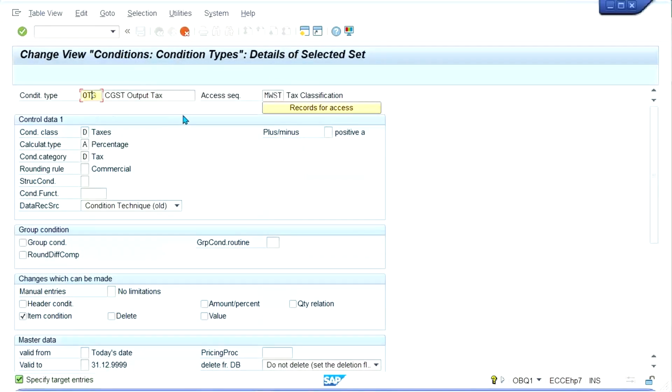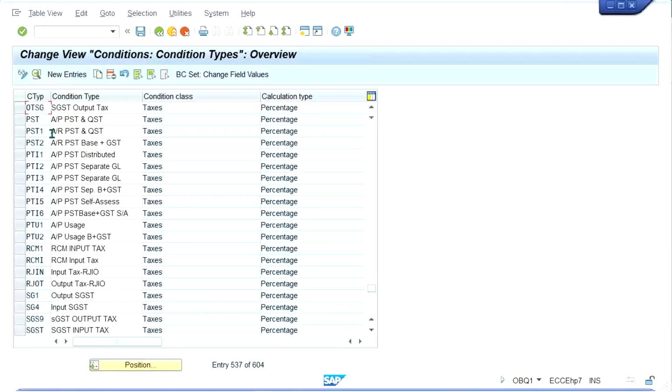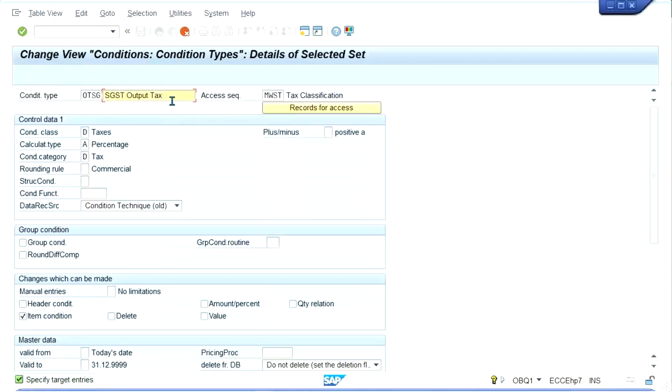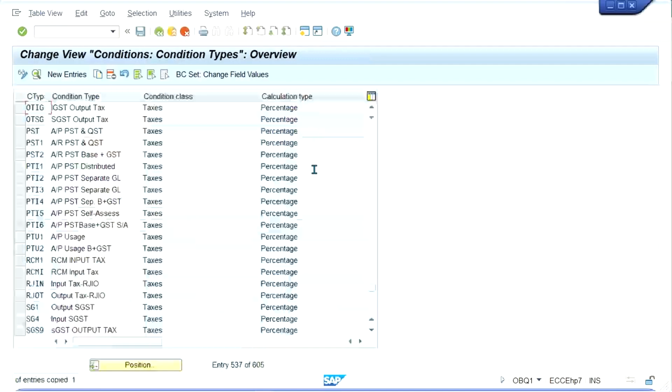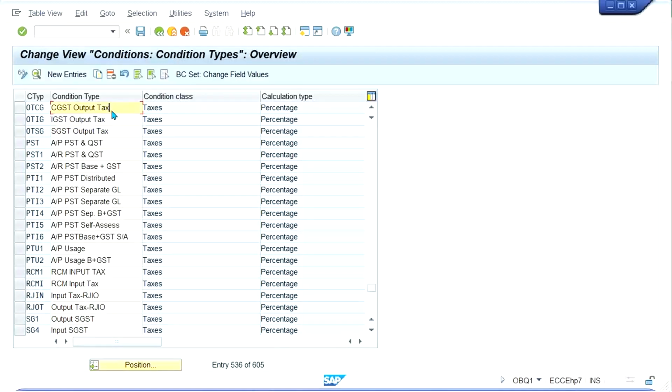Copy and make it as GST output text. IGST output text, right? CGST, SGST, CS and I. Okay, let's save it.